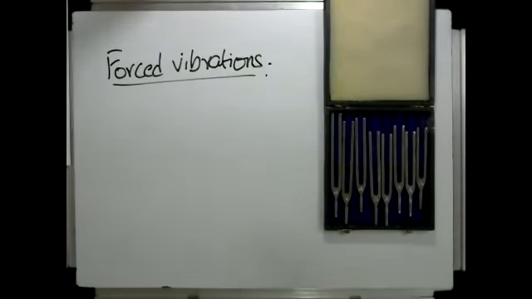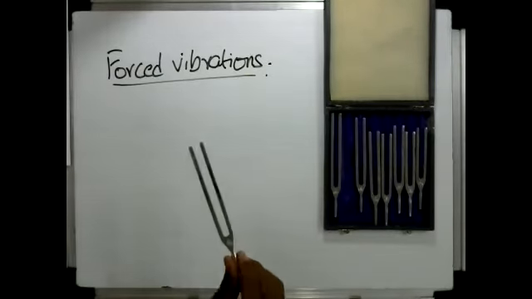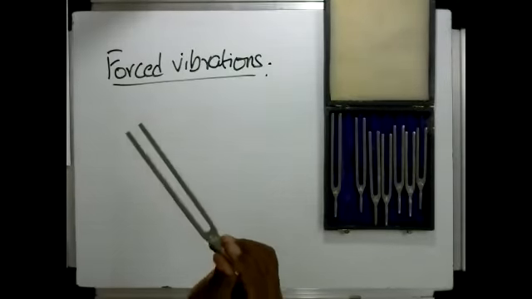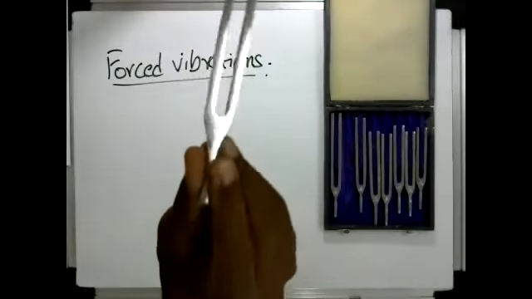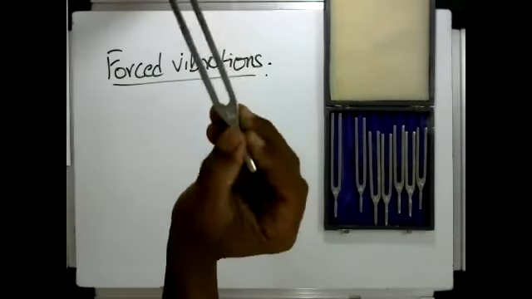Now we come to the question of forced vibrations. How are forced vibrations different from damped vibrations? That is the question. We have to distinguish between these two things. So I have over here a set of tuning forks. This is not the best set that I use for these purposes. Are you able to see it? No, you can't. There is a frequency stamp on this.